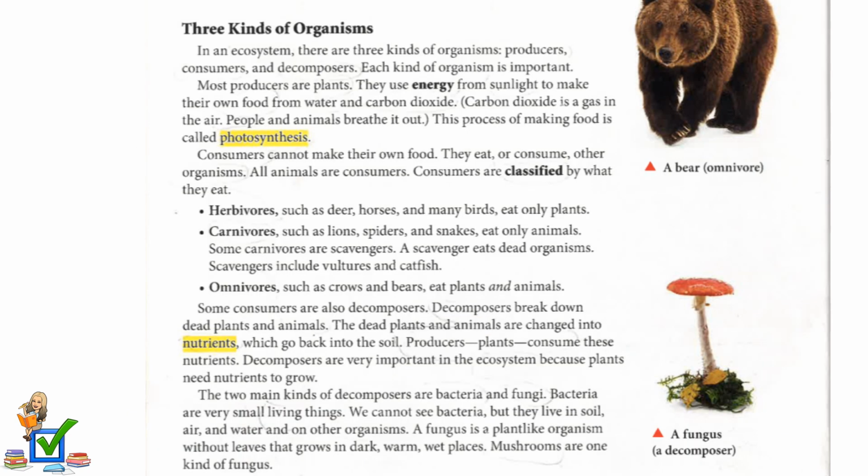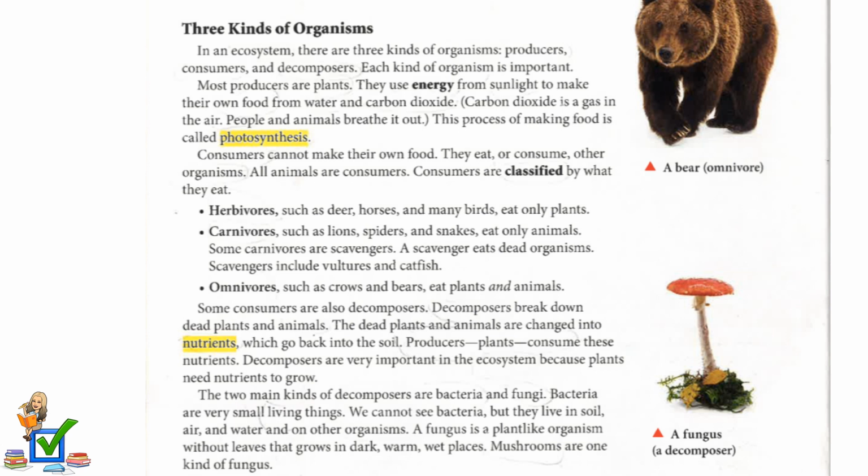Three kinds of organisms. In an ecosystem, there are three kinds of organisms: producers, consumers, and decomposers. Each kind of organism is important. Most producers are plants. They use energy from sunlight to make their own food from water and carbon dioxide. Carbon dioxide is a gas in the air. People and animals breathe it out. This process of making food is called photosynthesis.